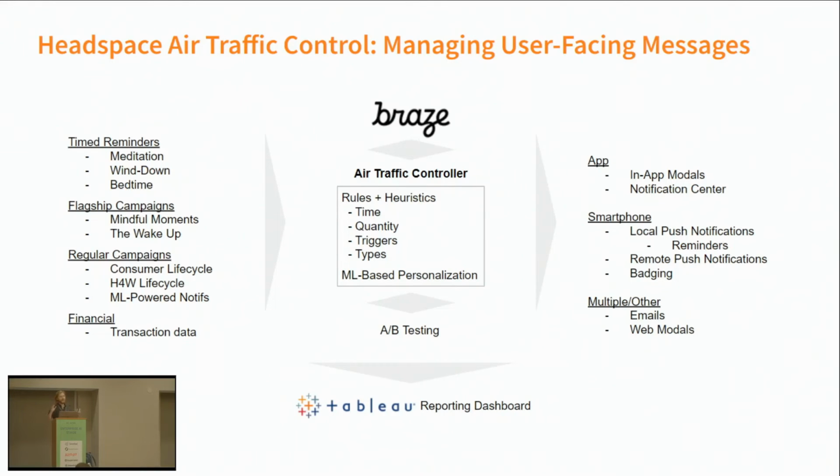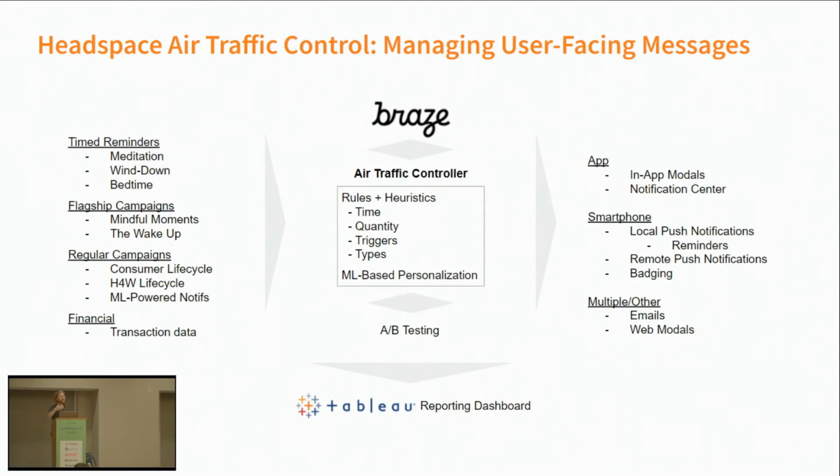It's amazing. You should read it. It totally inspired this whole idea. But the idea of taking in all these types of reminders and building both a heuristic and ML-powered air traffic controller on top of Braze, which is the management system we use for that stuff, combined with our existing and soon to be built out A/B testing infrastructure, and using that to control all of these things going in and out. But here's the thing. This is a giant monolith that we're talking about, right? How do we know that any of these things that seem like great ideas are going to be effective?